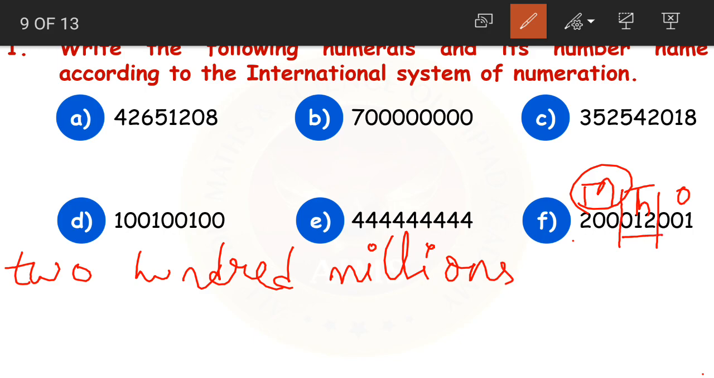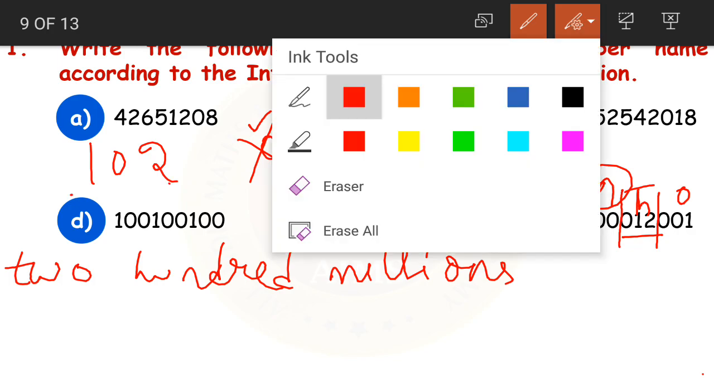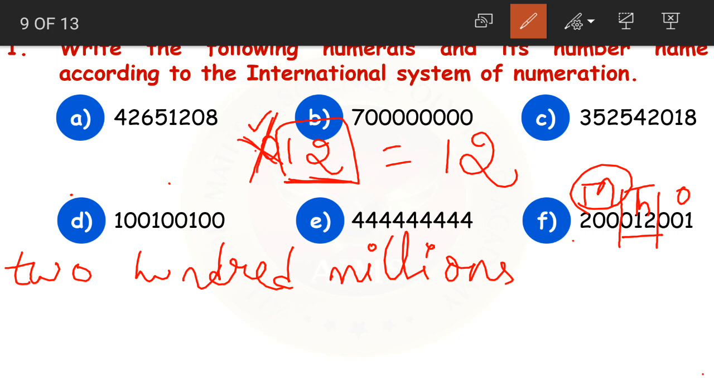Then we have 0, 1, 2. Now look at this children. 0, 1, 2. How will we read this? We'll read this as 12. 0, 1, 2 is nothing but 1, 2. When 0 comes in the first place, we do not read it. If it was 102, we'll read it as 102. Okay children? But here 0 is in first place. So we'll not read 0. We'll simply read 12. 12 is in which place children? 12 is in thousands period. So 12,000.